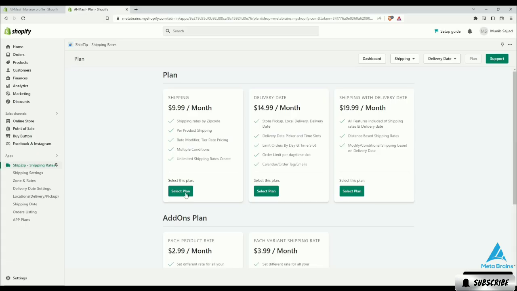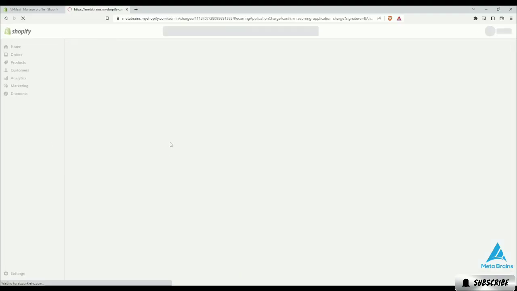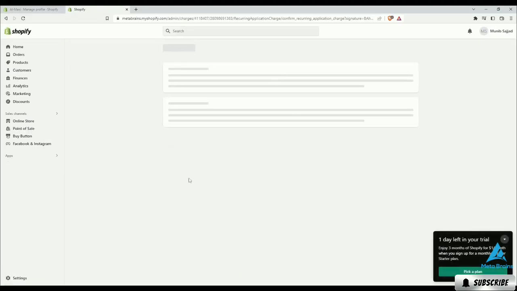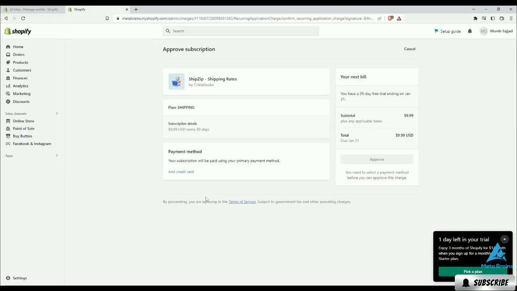With the premium shipping plan, shipping rates will be calculated according to the customer's zip code. Premium shipping also includes features like per product shipping, rate modifier, tier rate rating, multiple conditions, and unlimited shipping rates to create.